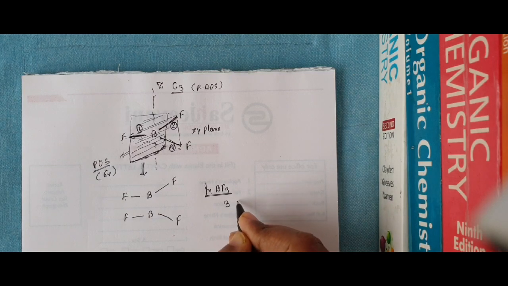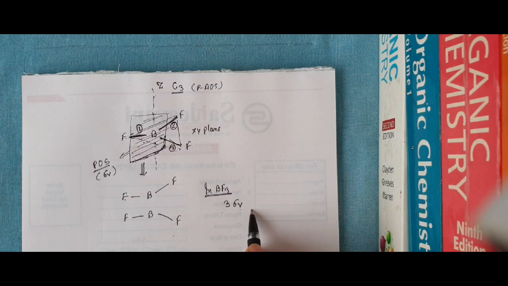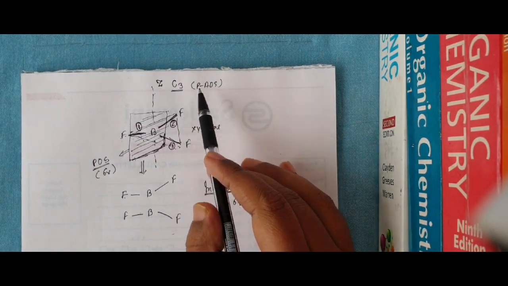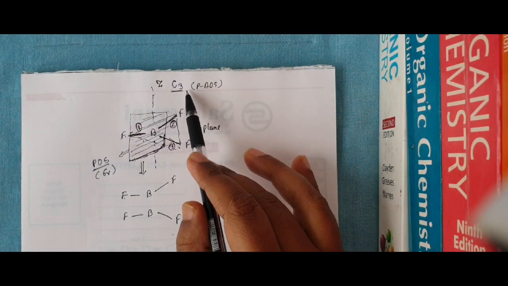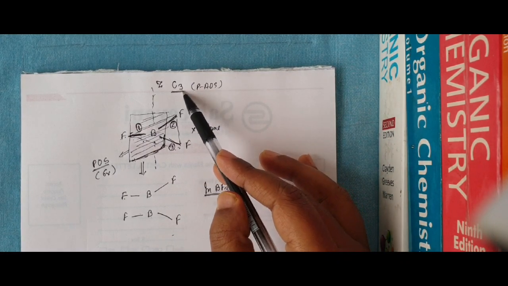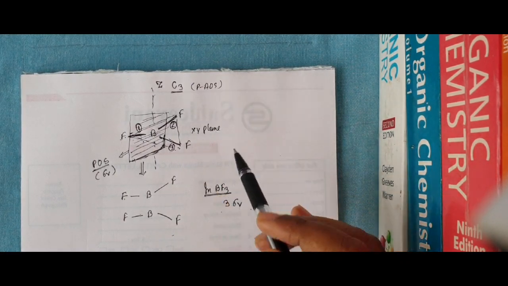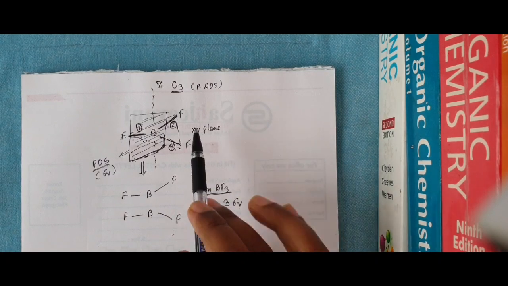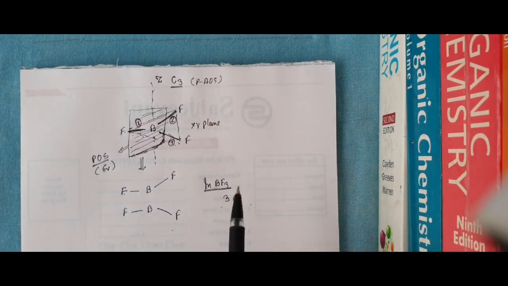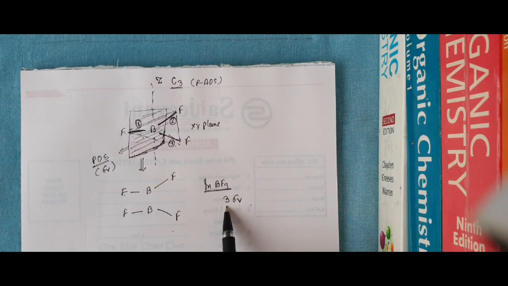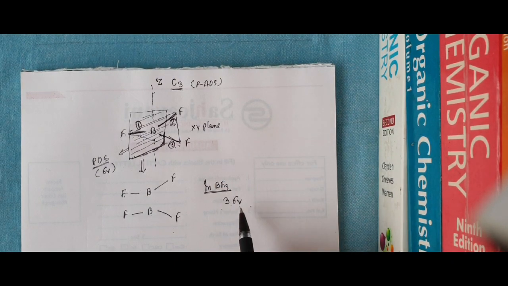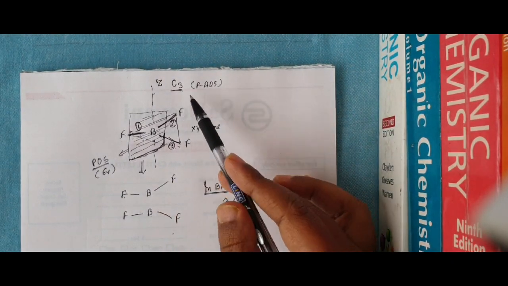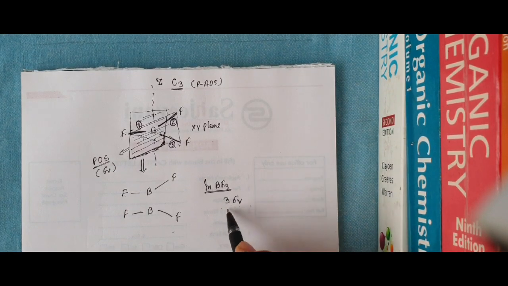Okay guys, so here it is quite clear that in BF3 there are three sigma v, vertical planes of symmetry. And you know this by the rule. What is the rule? The number of folds in the principal axis of symmetry is equal to the number of sigma v. Because the fold is 3, here the sigma v is 3. So the rule is applied here: the number of folds is equal to the number of sigma v.